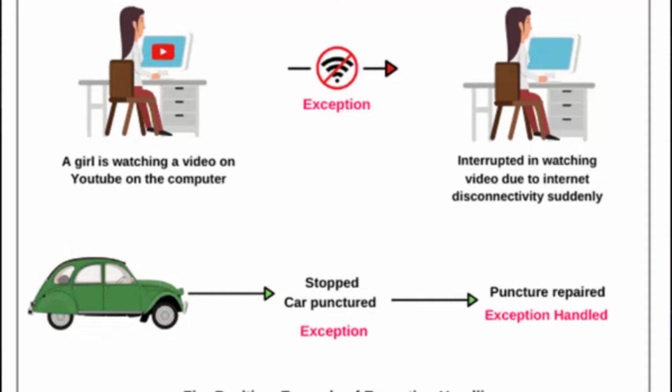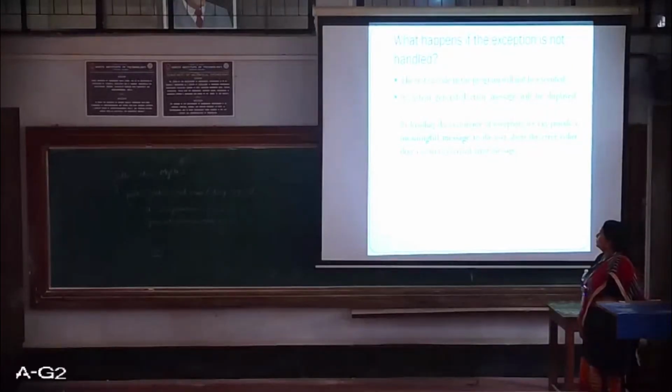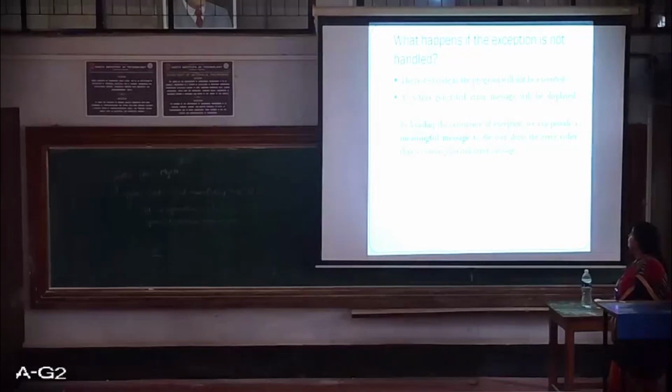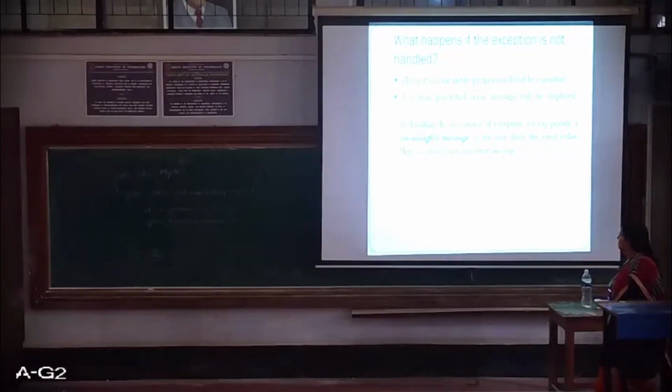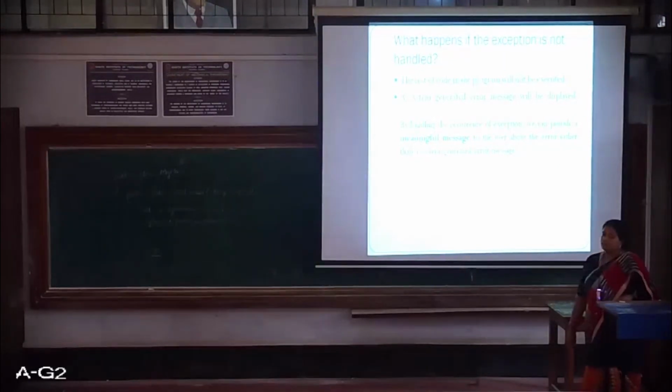So what happens if the exception is not handled? The rest of the code in the program will not be executed. A system generated error message will be displayed like this. By handling the occurrence of an exception, we can provide a meaningful message to the user about the error rather than the system generated error message, which is not easy for a user to understand.